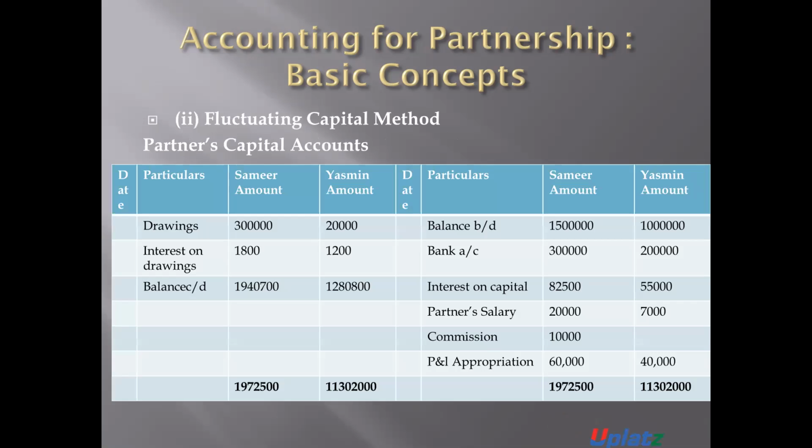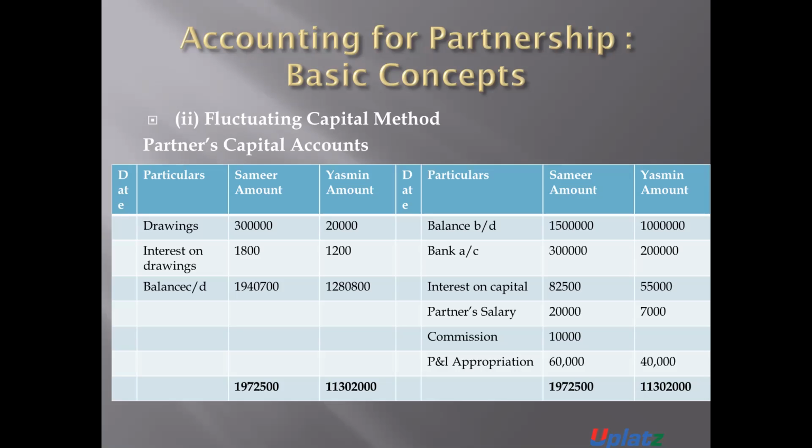So now we will discuss another method. In the fluctuating capital method, only one account is prepared, which is known as the partner's capital account. It contains all the transactions made in a single account.